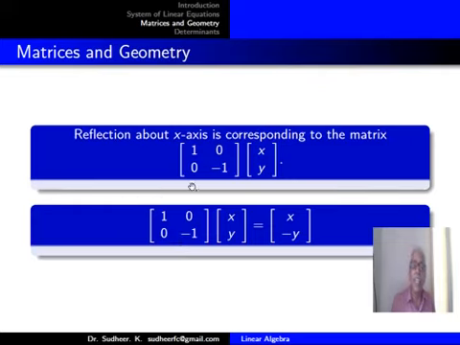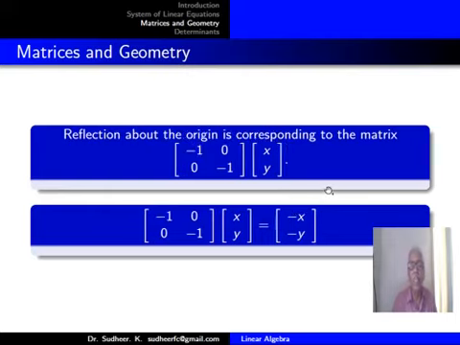Reflection about the x-axis, you can check that the matrix is 1 0 0 minus 1. Why? Because 1 0 0 minus 1 acting on the vector x, y will give you x, minus y. So the x coordinate is not changing, the y coordinate gets a negative sign. That means points will move from one side to the other side of the x-axis, and that is what reflection about the x-axis means.